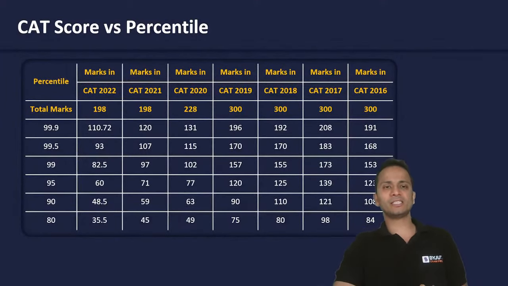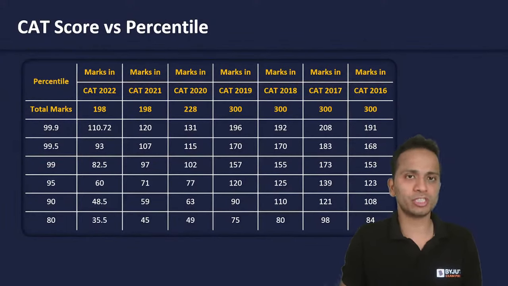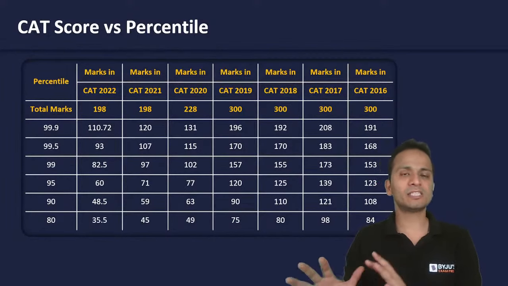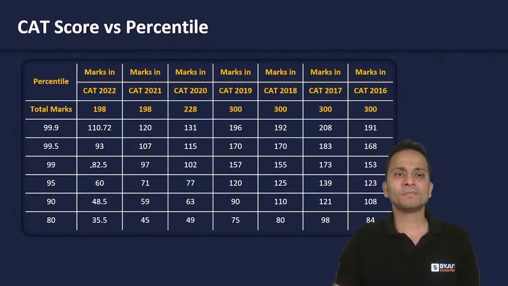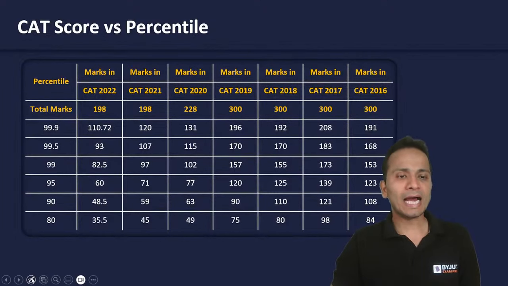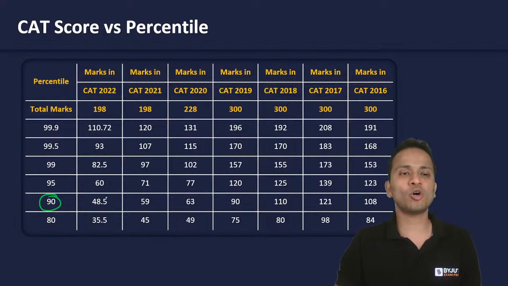All right. Now moving forward, talking about the CAT score versus percentile. Okay, so let's understand. This is the overall score versus the overall percentile. I will be discussing the section-wise score as well as percentile. Now, if I talk about CAT 2022, that means last year's CAT, to get a 90 percentile, a student has got 48.5 marks.